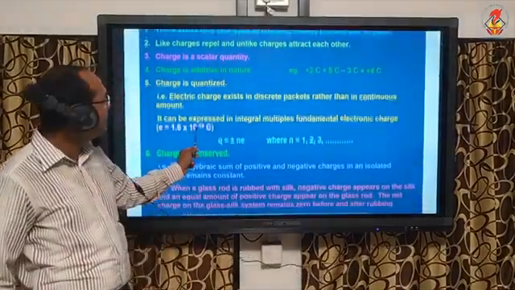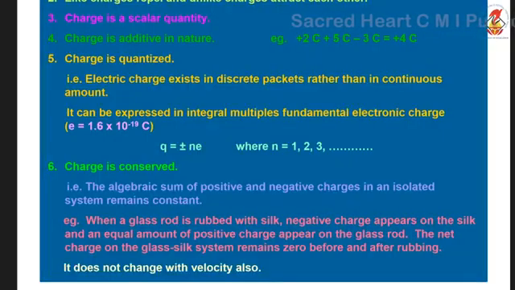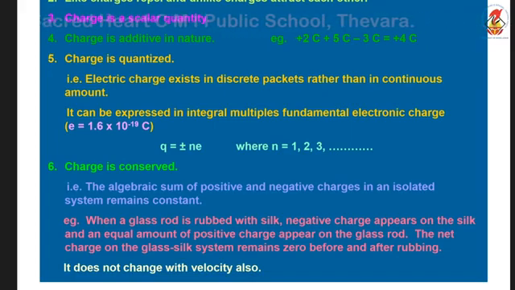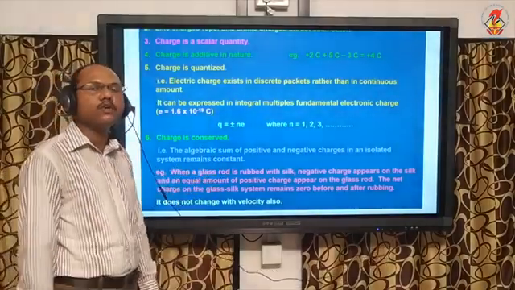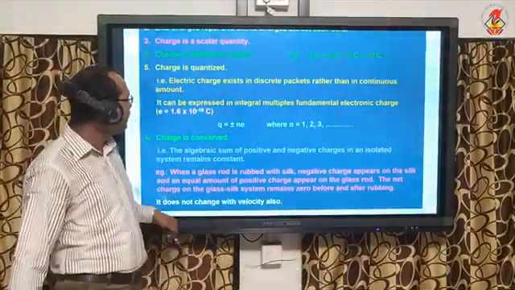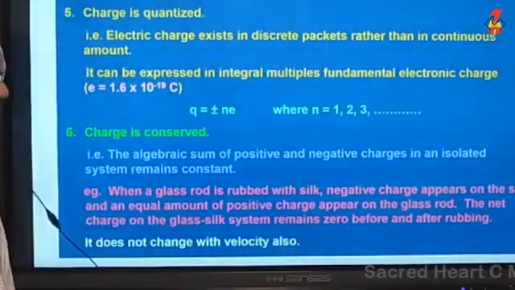Now the next property is charge is quantized, which means electric charge exists in discrete packets rather than in continuous amounts. So we can write like this: Q is equal to plus or minus N into E, where N is an integer, that means N is 1, 2, 3, etc. And E is the charge of an electron or charge of a proton, and it is given as E is equal to 1.6 into 10 raised to minus 19 coulomb.